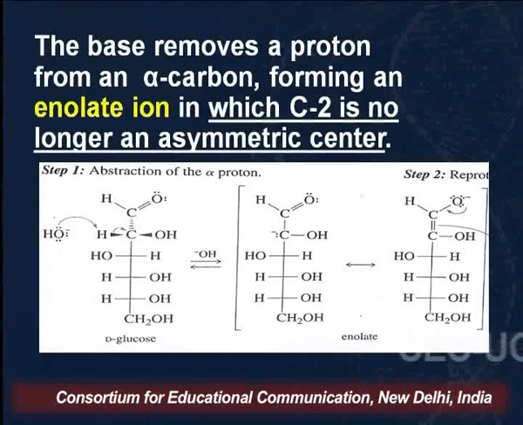So we get a negative charge, an anion here. This anion is stabilized by resonance. That is, this oxygen pulls the electrons towards itself, and the negative charge forms a double bond between carbon and carbon.